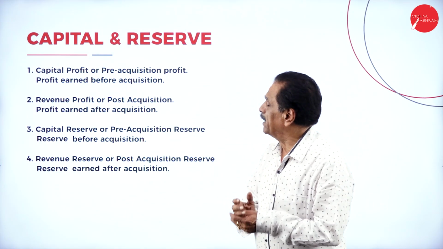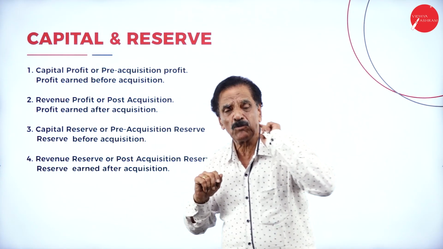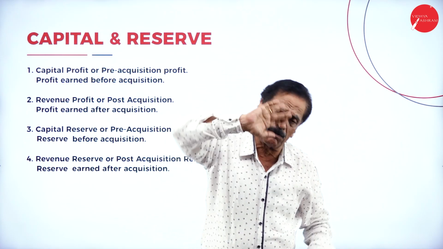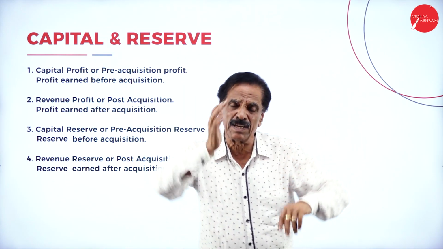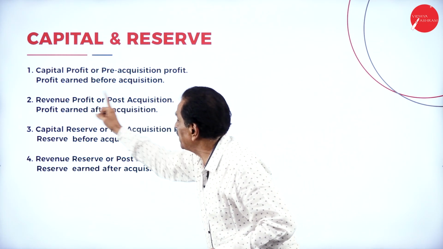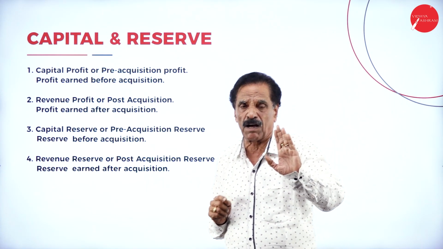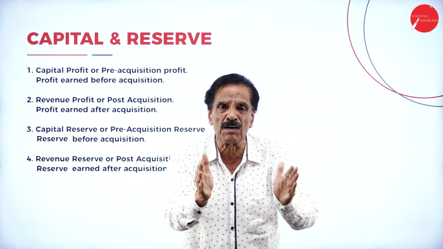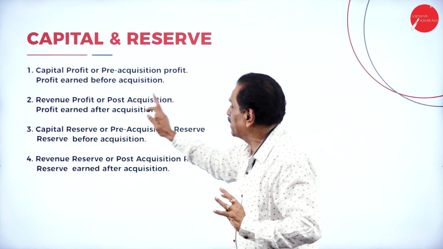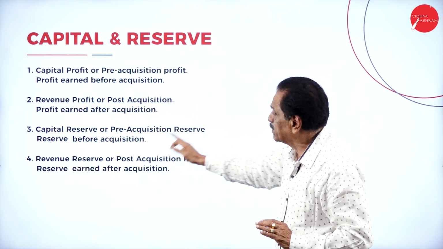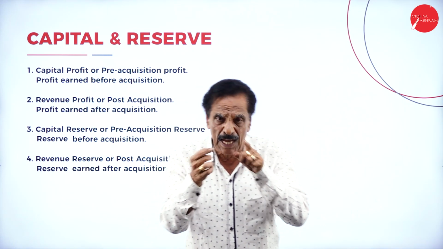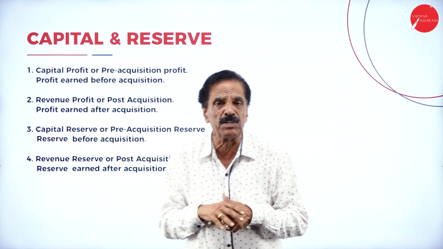Now I am going to explain about capital and reserve. I am going to say what is capital reserve, what is capital profit, what is pre-acquisition profit, post-acquisition profit, pre-acquisition reserve and post-acquisition reserve. The profit before acquisition is called capital profit. At the time of acquisition, whatever profit is available is called pre-acquisition profit or capital profit. Revenue profit, or post-acquisition profit, is the profit after acquisition. Before acquisition is called capital profit. After acquisition is called revenue profit.